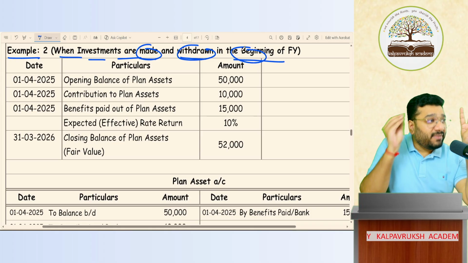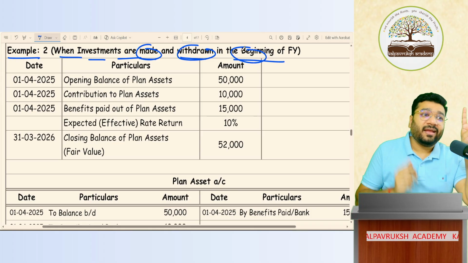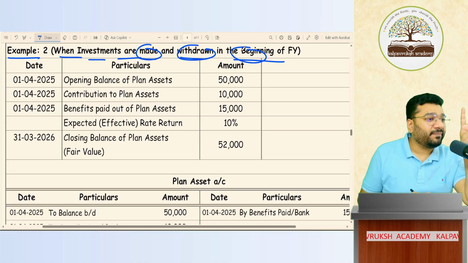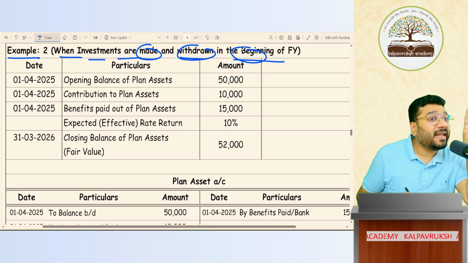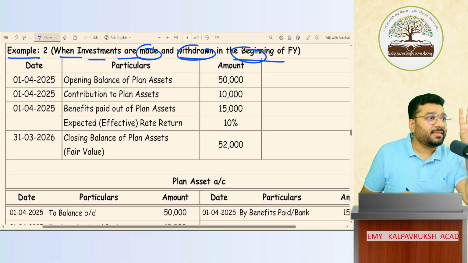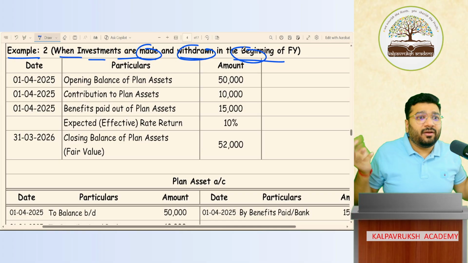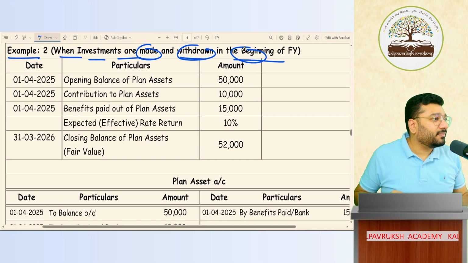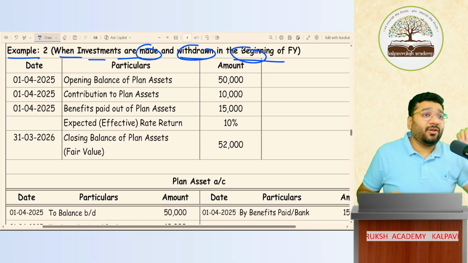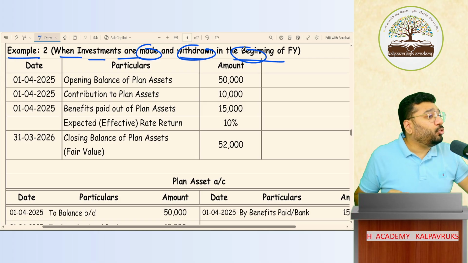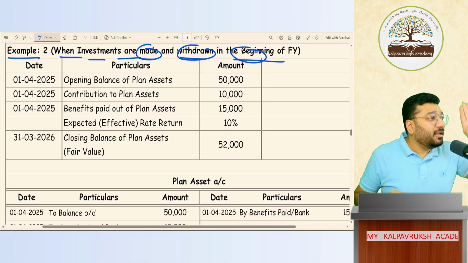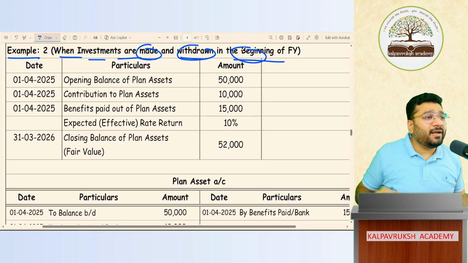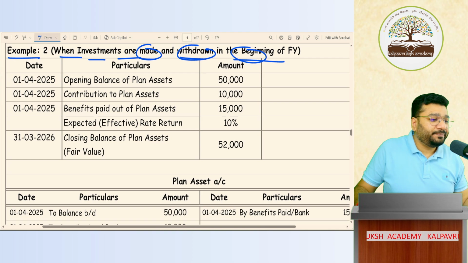Second, investment done, money withdrawn at the end of the financial year. Third variety, investment done, withdrawn in the middle of the financial year. Last one is investment done whenever I want, withdrawal done whenever I want. In the fourth scenario, the problem lies in how to calculate the income on investment. In all 4 scenarios, the way you calculate is different. Little technical, so please pay full attention.